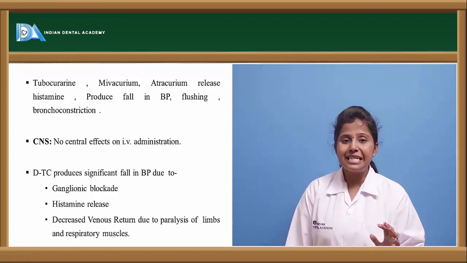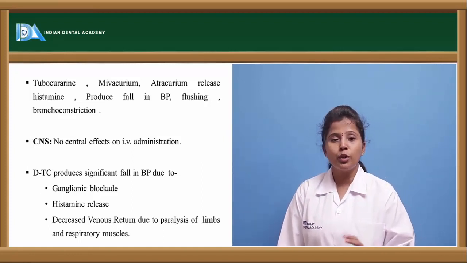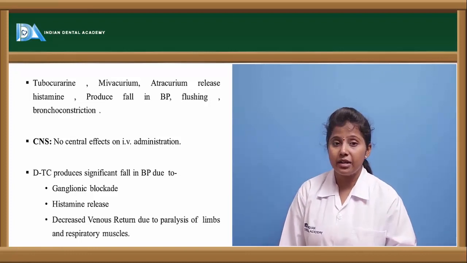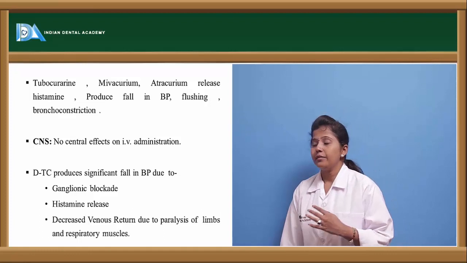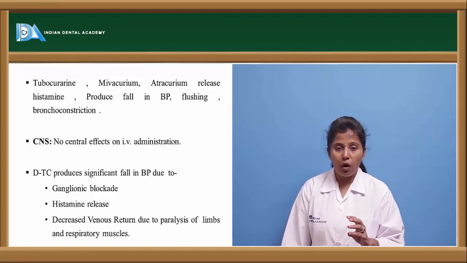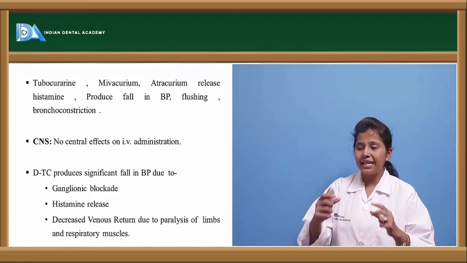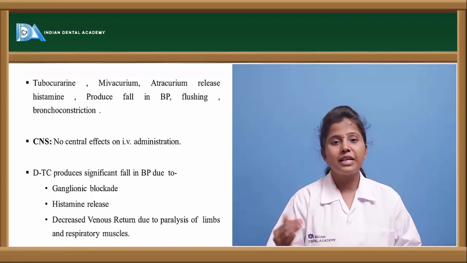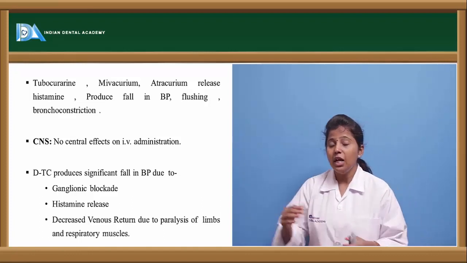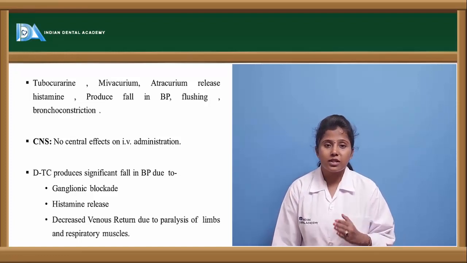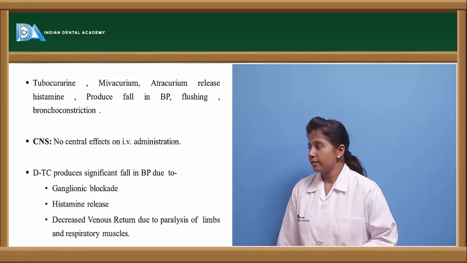So this DTC, D-tubocurarine, reduces blood pressure by some mechanism. So what is the mechanism? If there is any ganglionic blockade, if there is any histamine release, or if there is any decreased venous return, or we can say the venous supply is decreased. In all these conditions, tubocurarine will cause a fall in blood pressure.